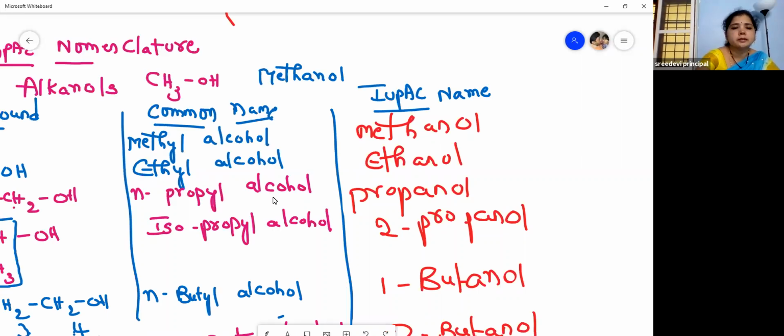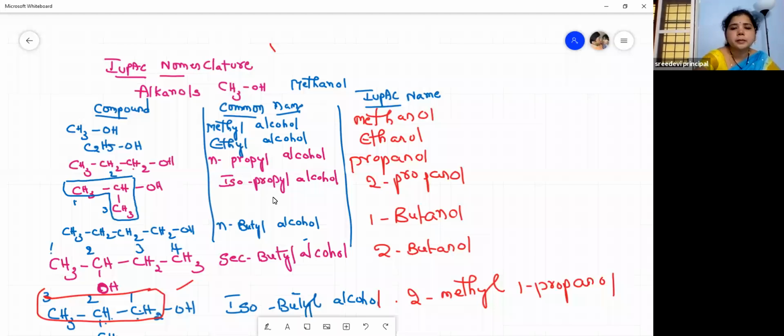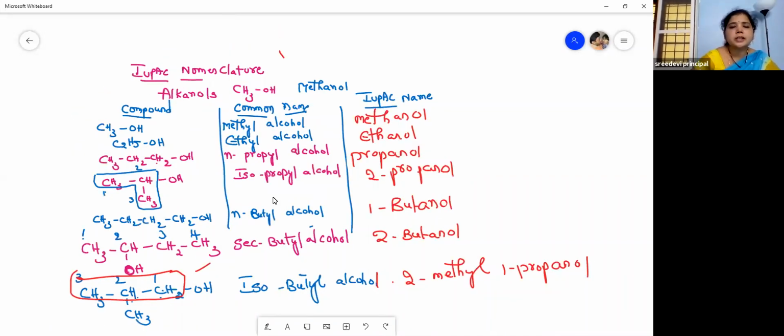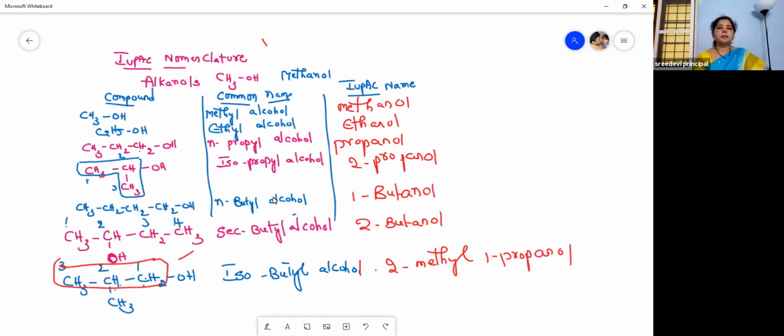This is the IUPAC nomenclature. According to the International Union of Pure and Applied Chemistry, organic compounds are given some special names, and we call them IUPAC nomenclature. So generally, the alcohols are called alkyl alcohols, isn't it?